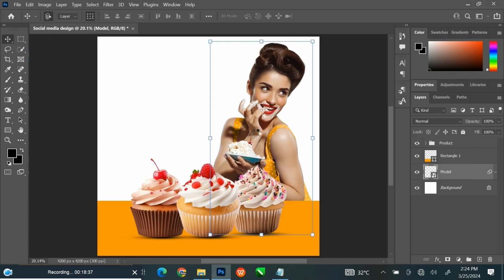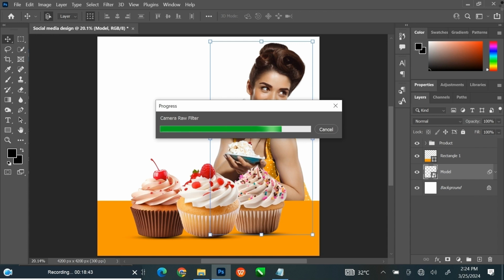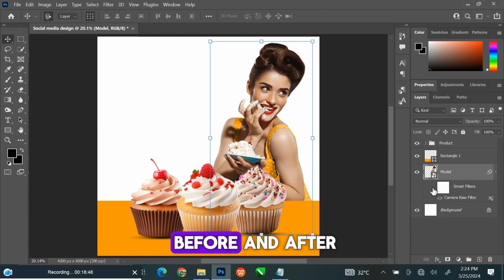Click OK. You can see the before and after.